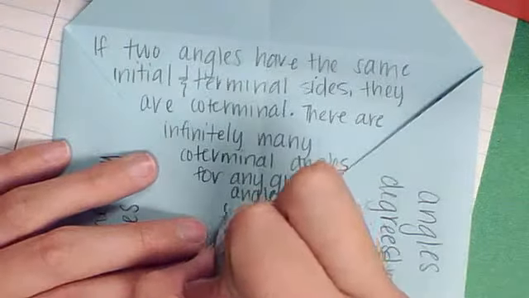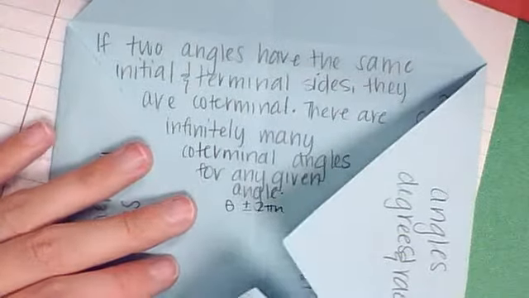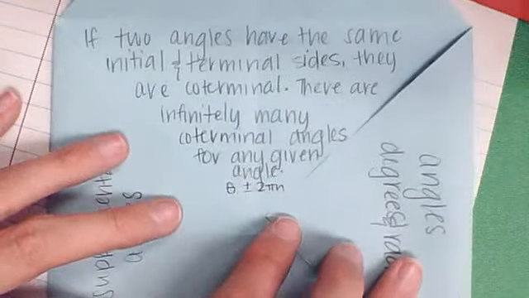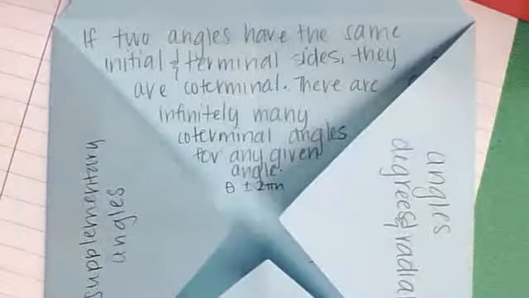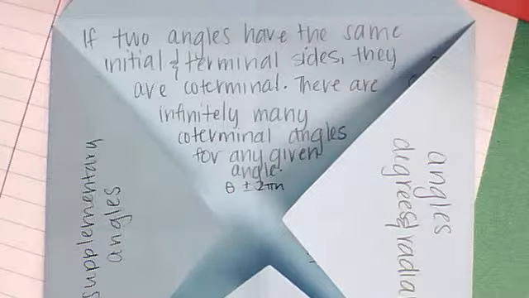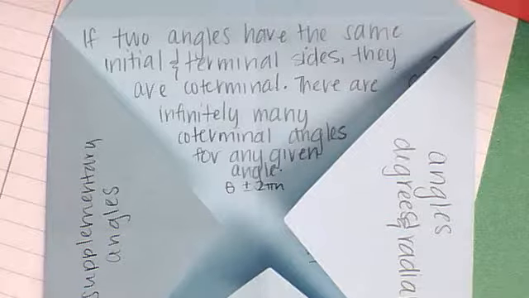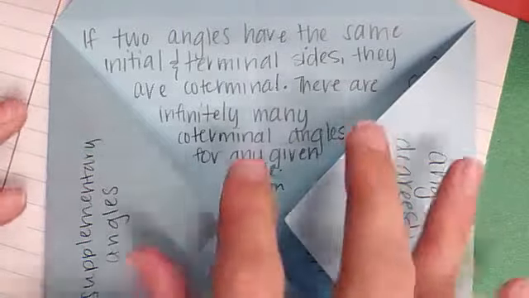And if I write that mathematically, that's saying any angle theta plus or minus 2 pi n will give me a coterminal angle. Now that n stands for the number of loops that we do around the circle. And the best way I can explain this to you is say we start at 30 degrees and we add 360, we go around one time, then we're talking about 390 degrees, but we're in the same spot. We can call those two the same thing because they are coterminal. They're both 30 and 390. Just like I could turn one way around the circle from 30 and subtract 360 degrees, and that would end me up at negative 330 degrees, which is another coterminal angle to 30. Let's look at an example like this.